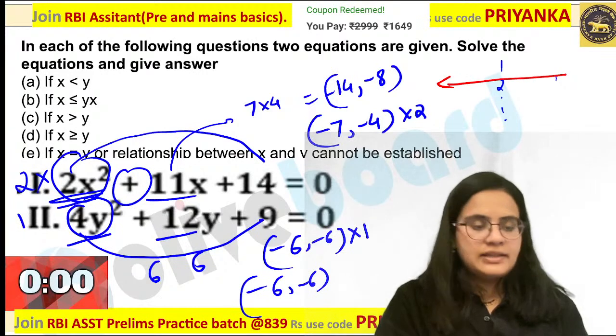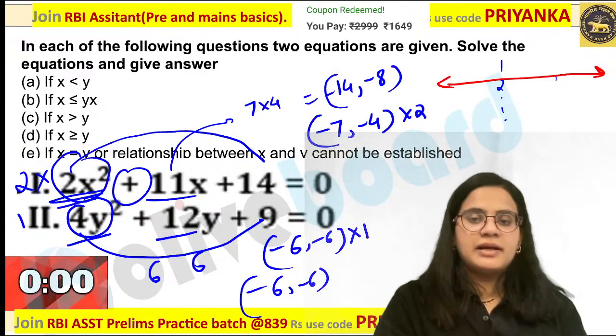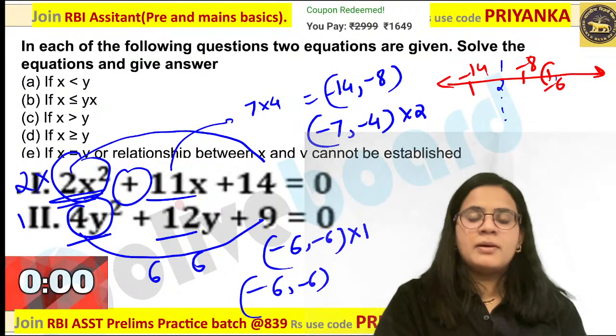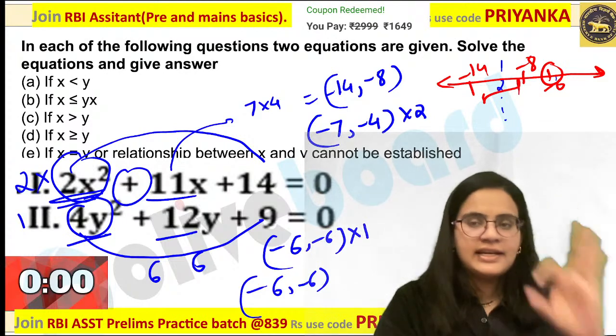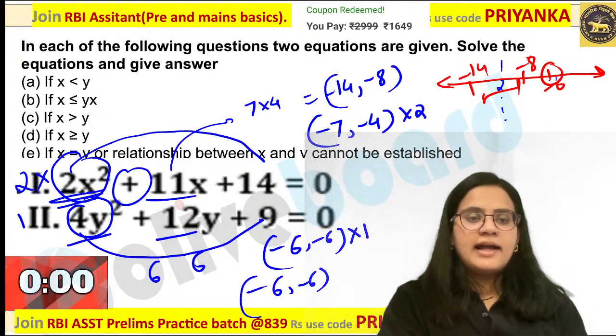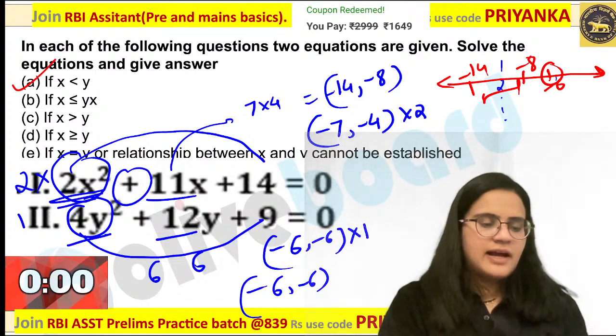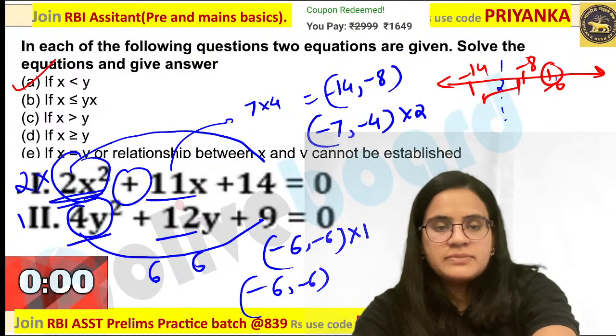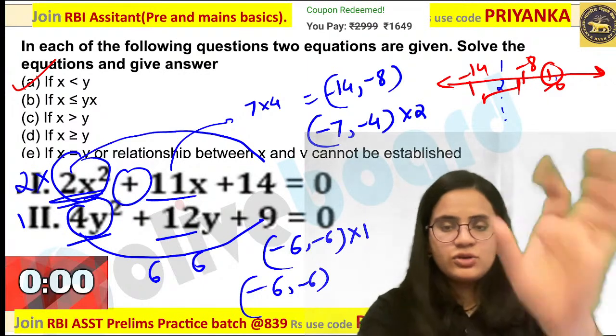Now how will you compare the values? You can just draw it on a number line. This will become minus 14 comma minus 8 and the second value will be minus 6 comma minus 6 over here. So definitely I can say that the y value will be more than the x value. Very good performance by many of you. Really good performance by many of you over here. Very good guys. Those who got this one.